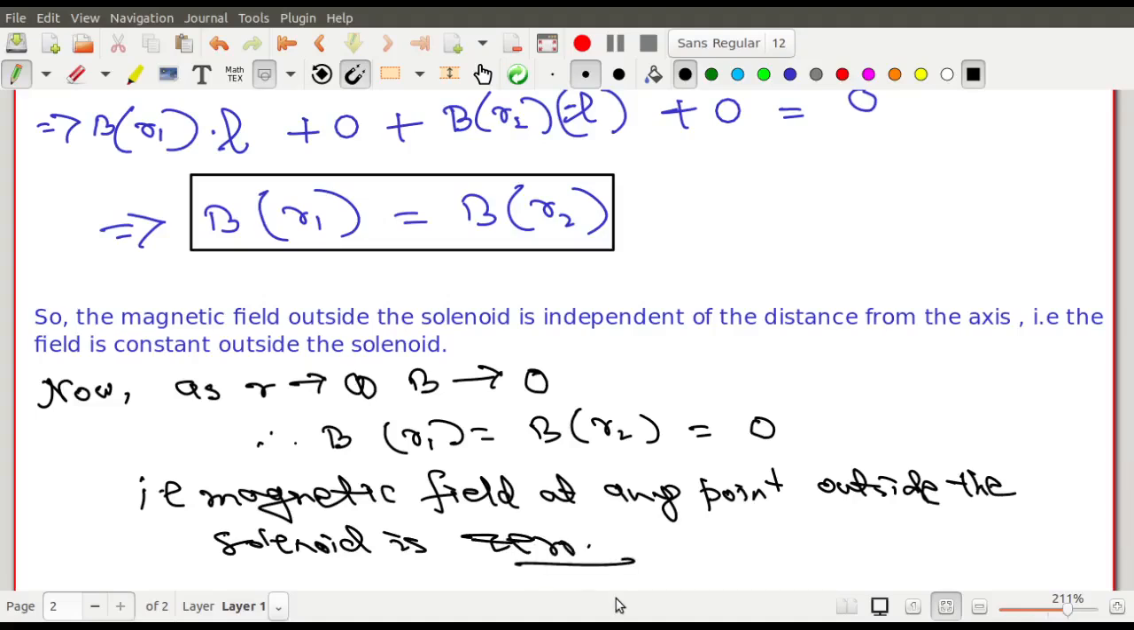Okay, what is happening here? You are saying that if this is a solenoid, then at any point outside the solenoid the magnetic field is the same. At any point outside the solenoid the magnetic field is the same.